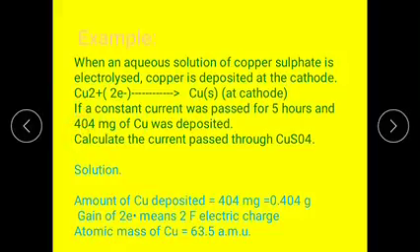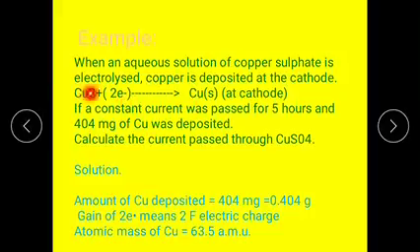From this problem we get some data: the amount of copper deposited at the electrode is 404 milligrams. We should convert this into grams, that is 0.404 grams, dividing by 1000.